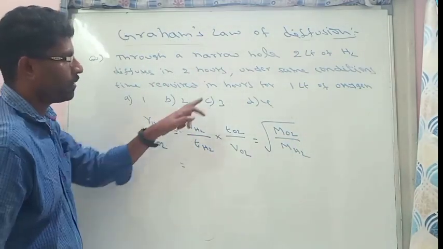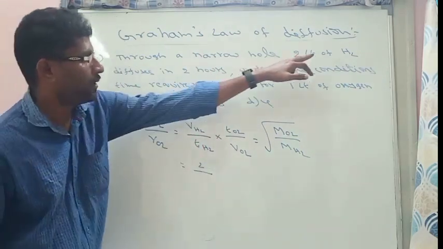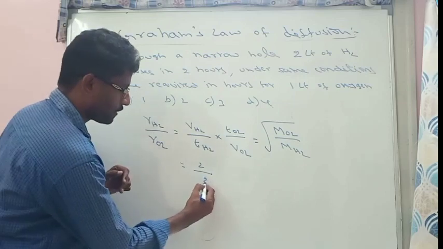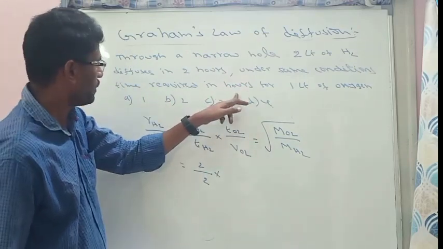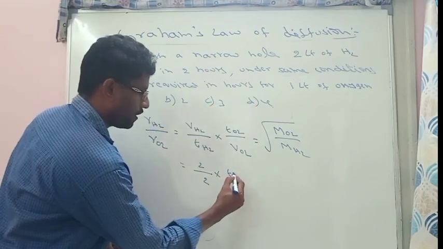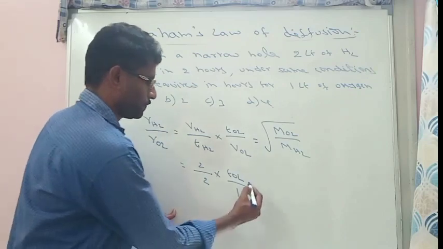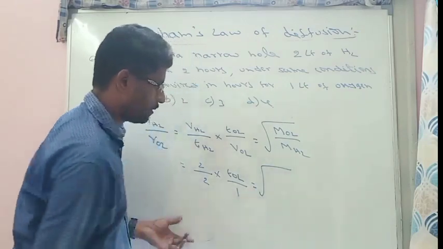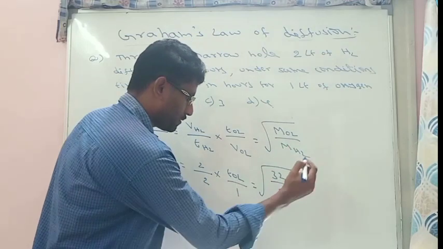So here volume of hydrogen is given 2 liter by time of hydrogen will be 2 hours into time of oxygen is required, time of oxygen by volume of oxygen will be 1 liter, which is equal to square root of molar mass of oxygen will be 32 by molar mass of hydrogen will be 2.